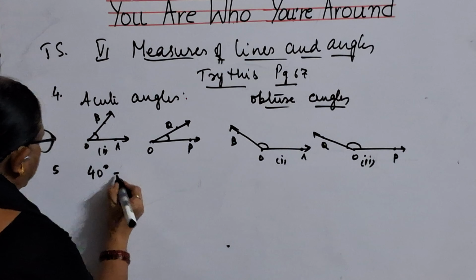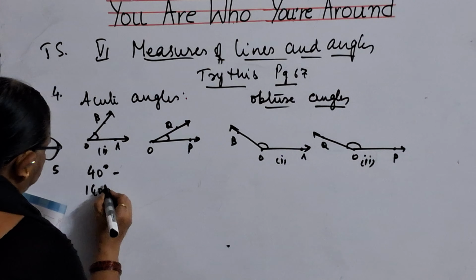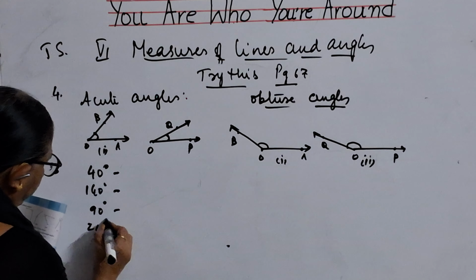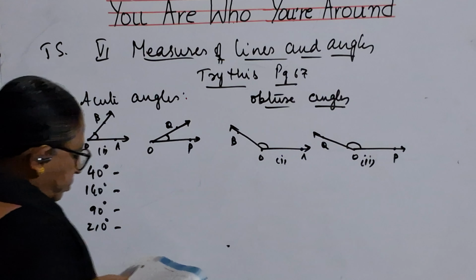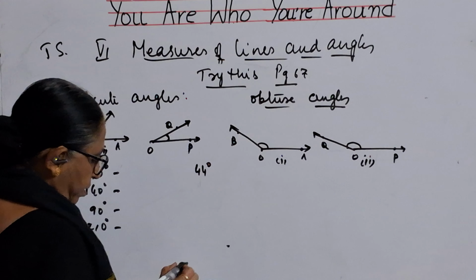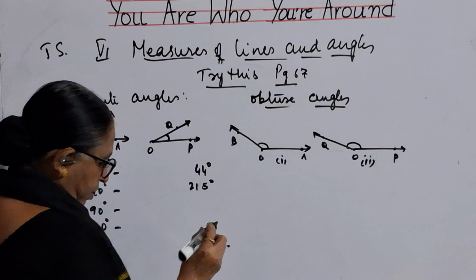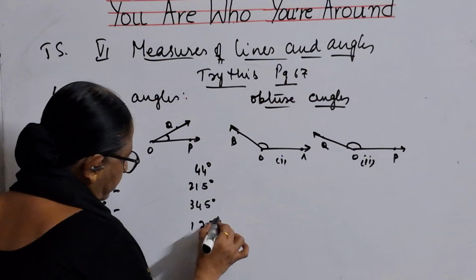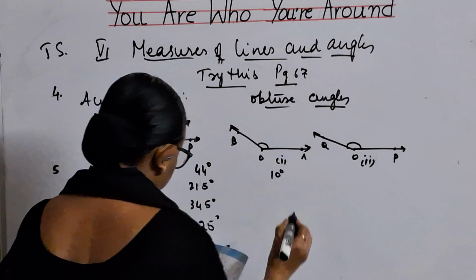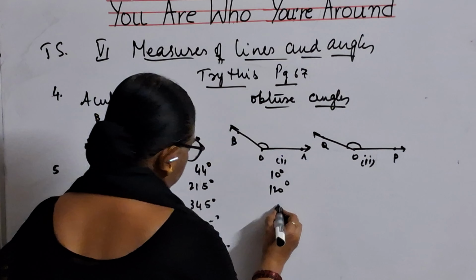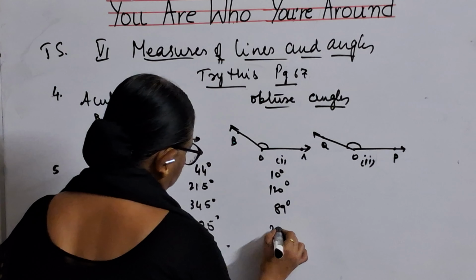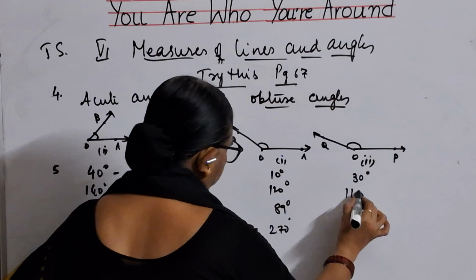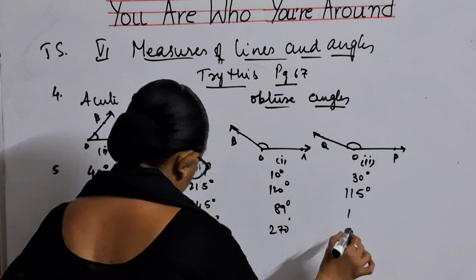So, let me write the measures. 40 degrees are there, 140 degrees and 90 degrees and then 210 degrees and 44 degrees and 215 degrees and 345 degrees and 125 degrees and 10 degrees and then 120 degrees, 89 degrees, 270 degrees, 30 degrees and 115 degrees and 180 degrees.